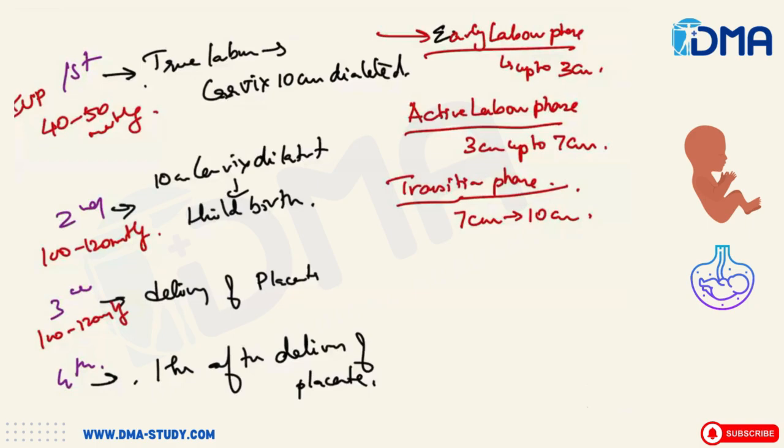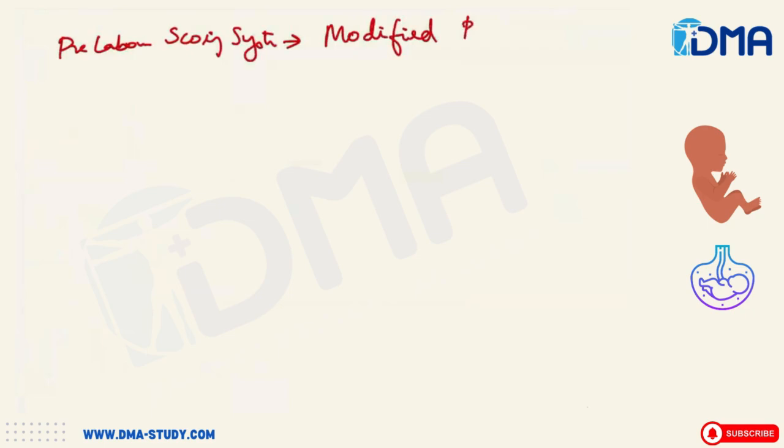Then coming to the pre-labor scoring system that you have to know, whether the labor is going to progress or not. Is it a favorable sign or not? This pre-labor scoring system is the modified Bishop scoring system.